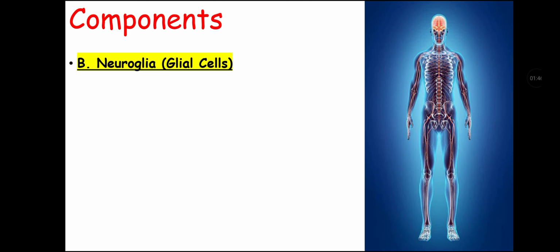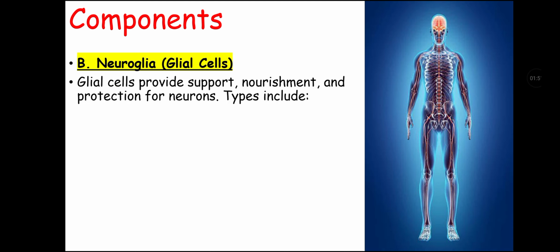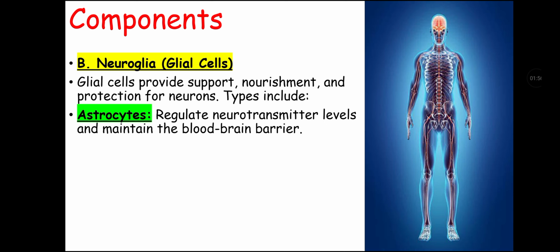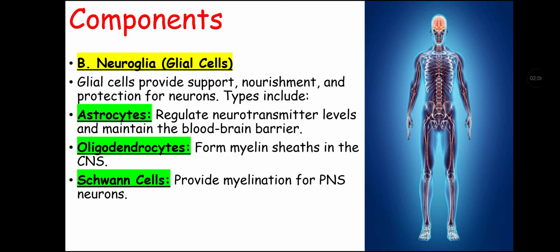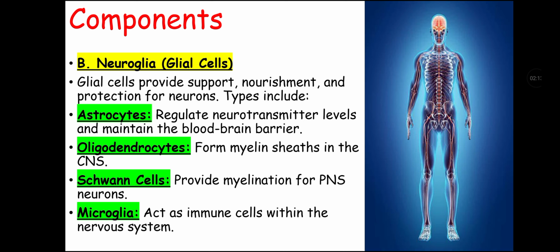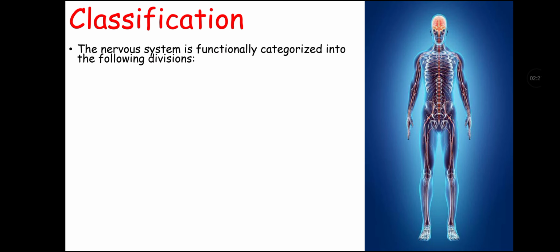The next component of nervous system is neuroglia or glial cells. Glial cells provide support, nourishment, and protection for neurons. Its types include astrocytes that regulate neurotransmitter level and maintain the blood-brain barrier. Second type is oligodendrocyte that form myelin sheath in central nervous system. Third is Schwann cells that provide myelination for peripheral nervous system neurons, and microglia that act as immune cells within the nervous system.